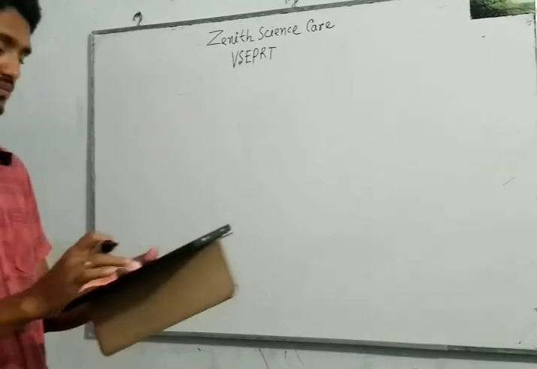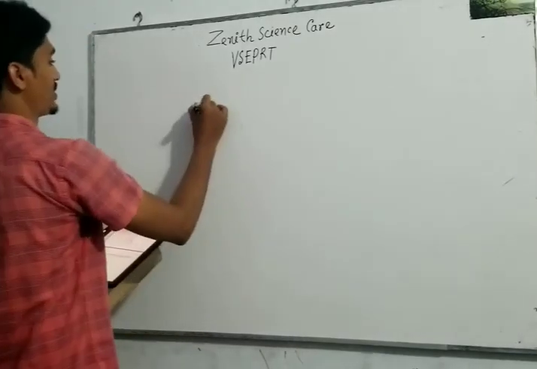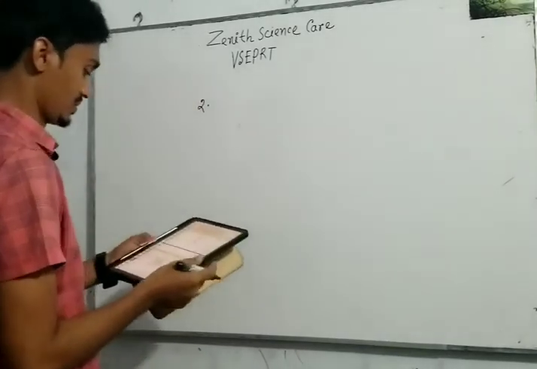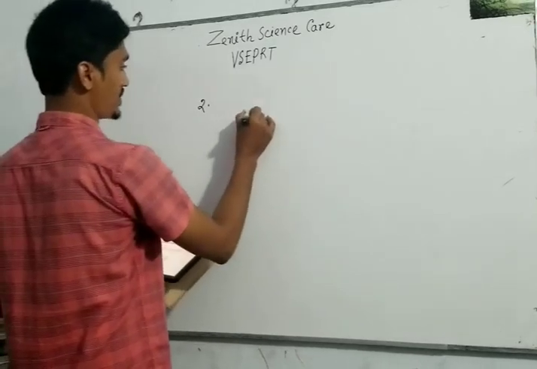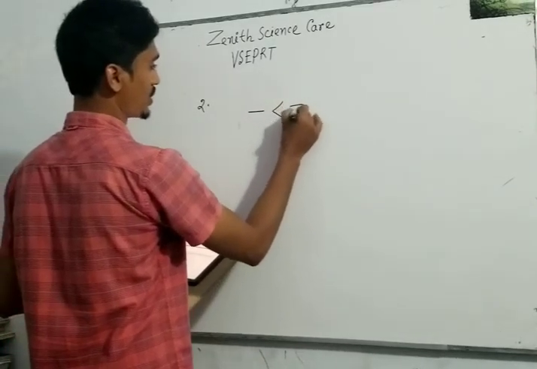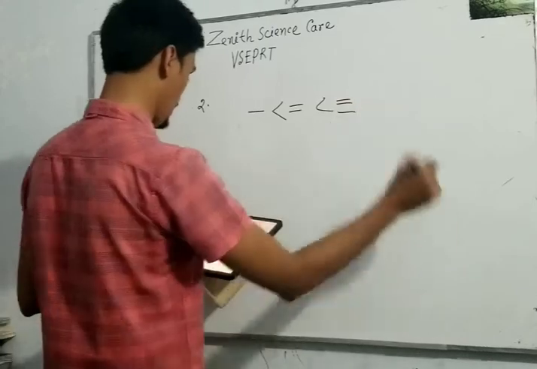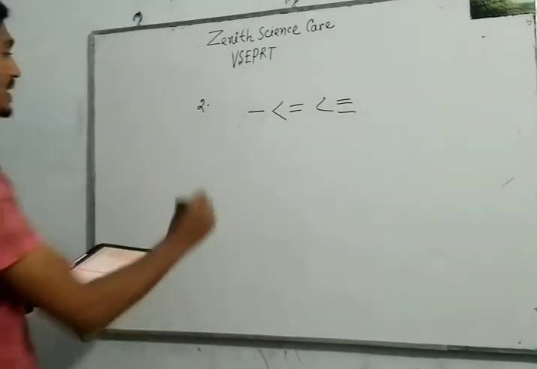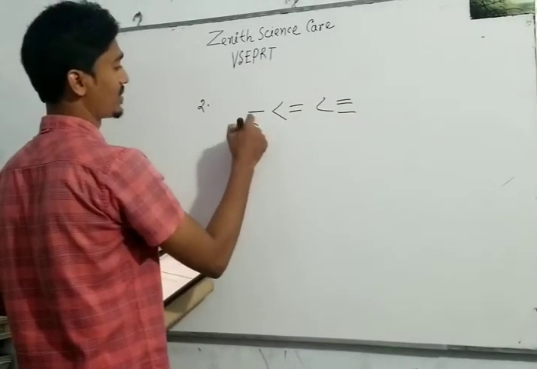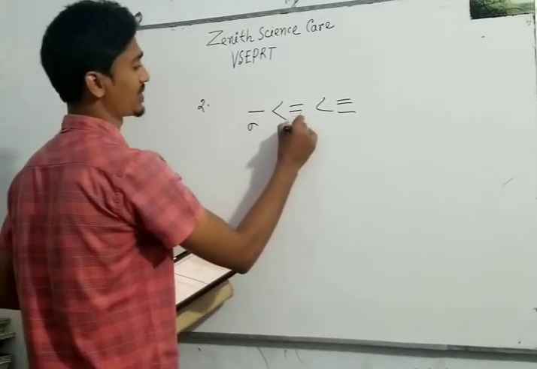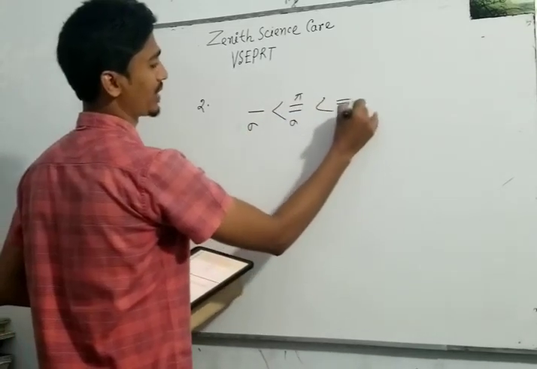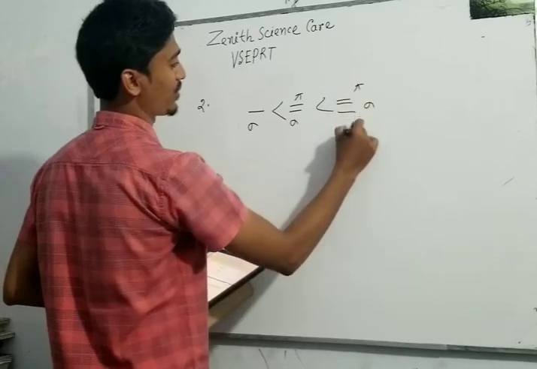Let us see another point. Single bond, double bond and triple bond. Here one sigma bond pair, here one sigma bond pair and one pi bond pair, here one sigma bond pair and two pi bond pair.